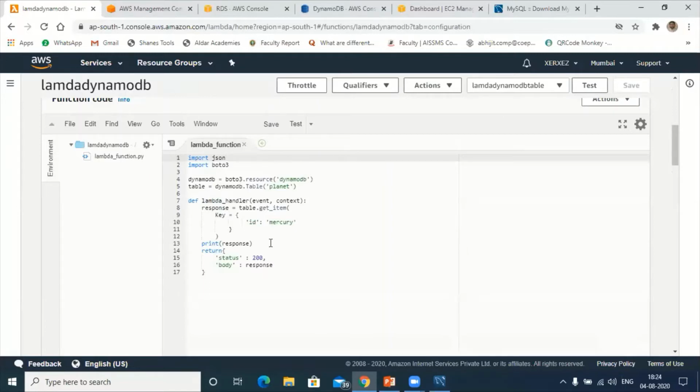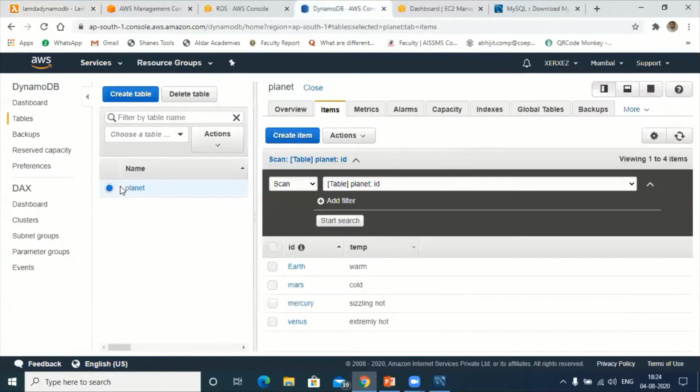Yesterday I tried to demonstrate this, but we typed the program and we were not able to execute this program. So have a look again at the DynamoDB. As far as DynamoDB is concerned, we have table name called Planet, all with small letters. Okay, remember. Next, under this table, I have items. Okay, Earth and the attribute Earth. This is the primary key. Earth is a primary key.